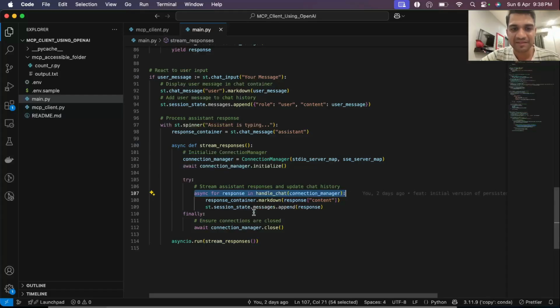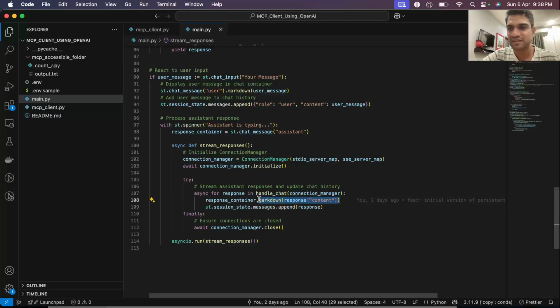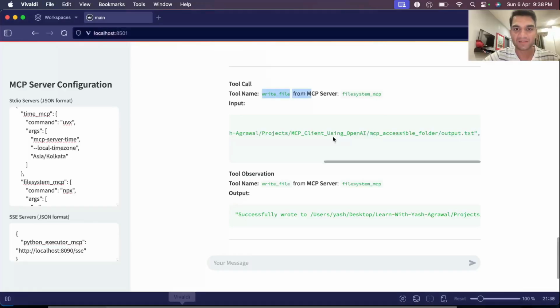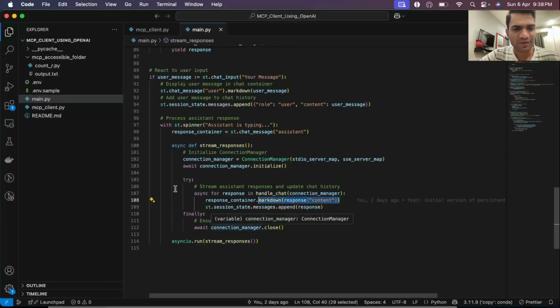We start streaming the response. We get this response container, right? So this is where the assistant message is, and we keep putting the messages here from the assistant side, like whatever tool call messages and all that you see here, it keeps coming from the assistant side. So yeah, that's how the UI works.